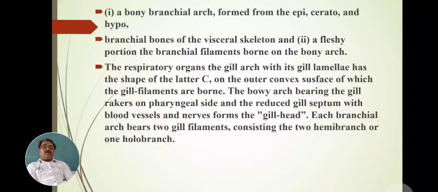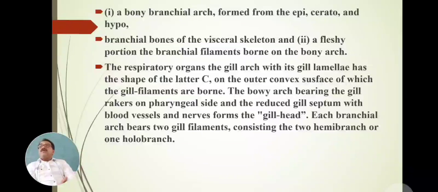On both sides of the gill septum, one hemibranch from one side and another hemibranch from the other side combine and form a single holobranch. The gill arch is letter C shaped, and on it the gill filaments are borne on the pharyngeal side in large numbers. Between the two hemibranchs, a small reduced partition is called the interbranchial septum.